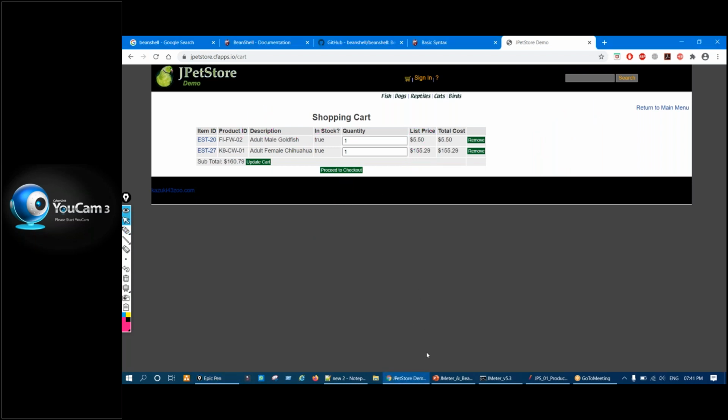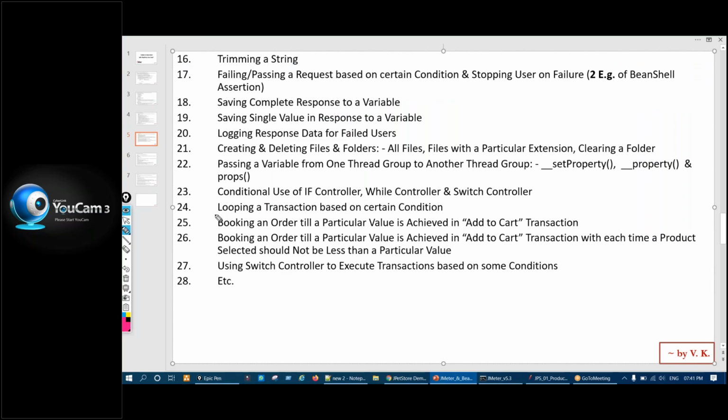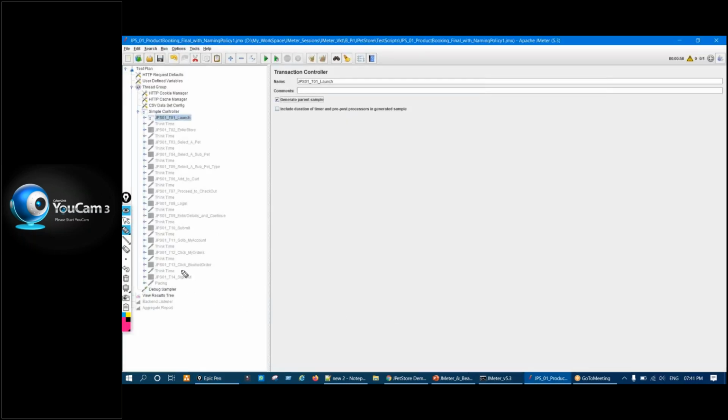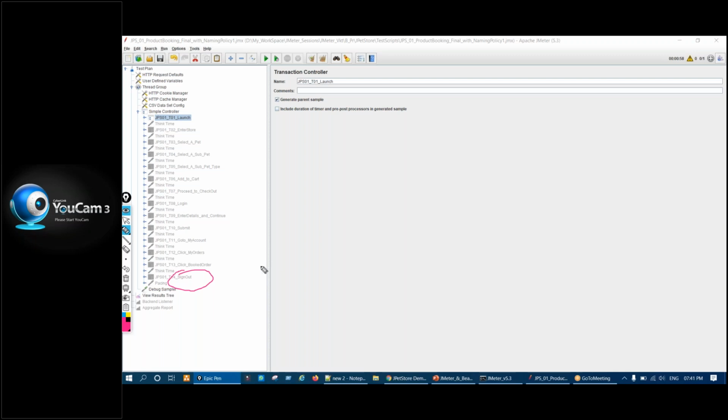So these are the three: real-time conditional based scripting, and the switch controller also. So how will the switch controller be used? Let us say some condition has happened, and based on that you executed sign out. Let us say one condition has happened, and you have to execute a sign out transaction directly. How can you do that? Or again, some condition has happened, and based on that you have to execute all other things. So how can we do that? This will be done using the switch controller.